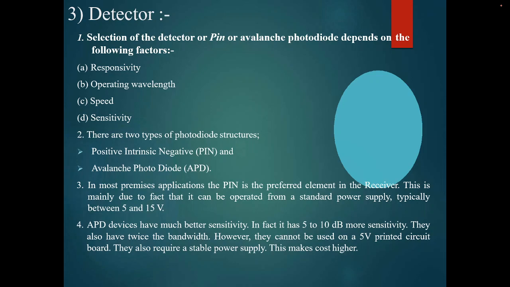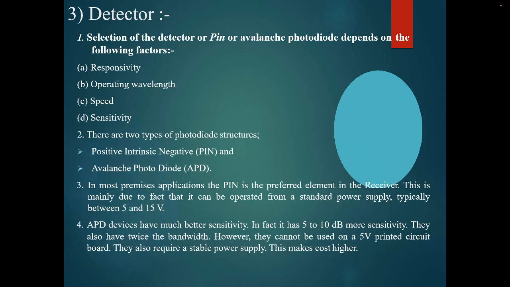And there are two main types of photodetectors: one is the PIN, another one is the avalanche. PIN is used when the light intensity of the signal at the receiving section is high, then we can use a PIN photodiode. When the intensity of the light signal is weak, that is, the signal has been weakened at the receiving section and the variations are very small, and even then we have to find the information of the signal, at that time we have to use avalanche photodetectors.